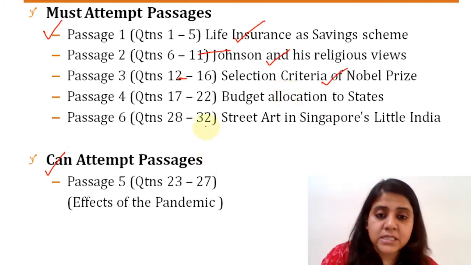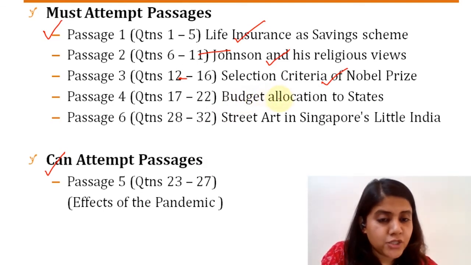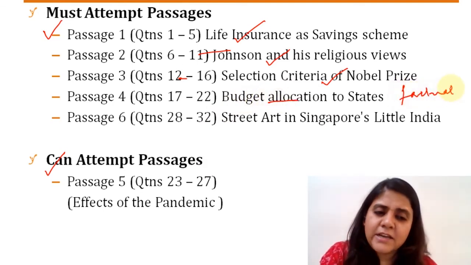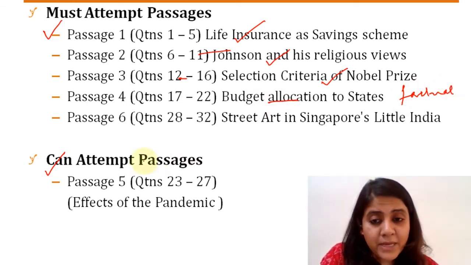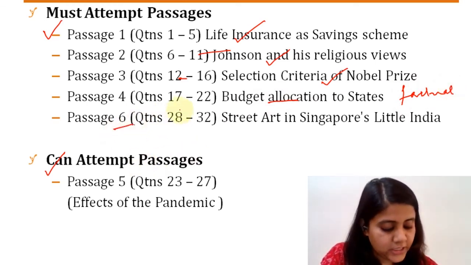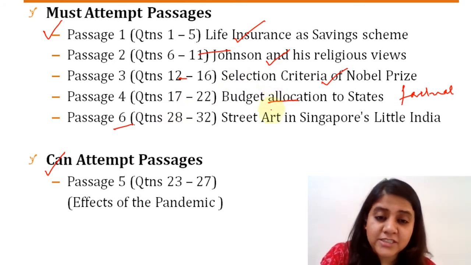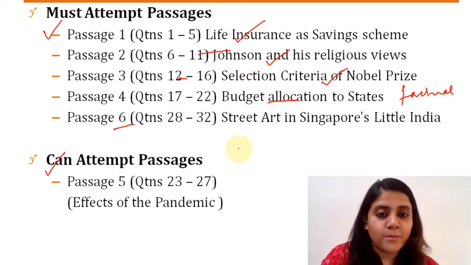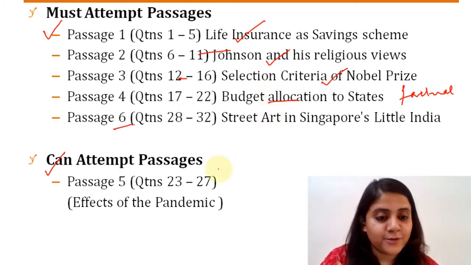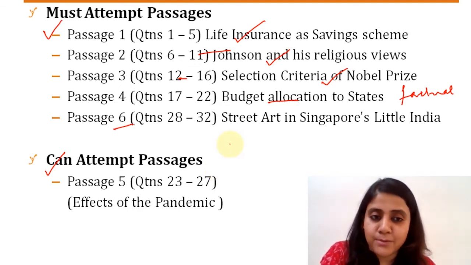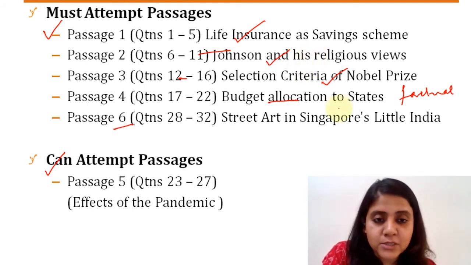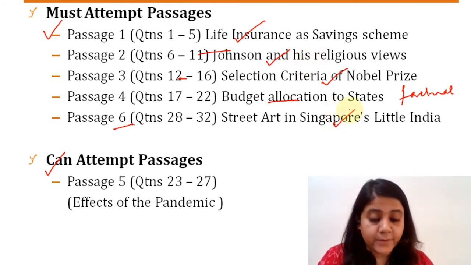The fourth passage was based on, I think, budget allocation to states and all. This was a factual or information based passage. Again, fairly straightforward questions you could have definitely done. Passage six was actually an interesting read. Simple questions, interesting topic, but you have to be careful not to get too carried away with the topics given in the passage. You have to be quick in reading, understanding, solving the questions, and moving on. But yeah, passage six was also something that could have been easily done.